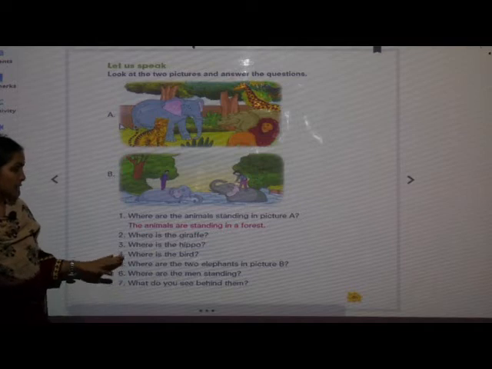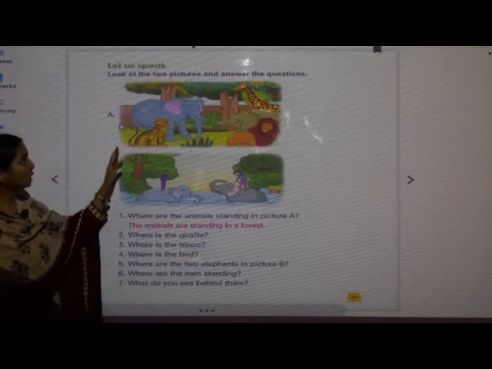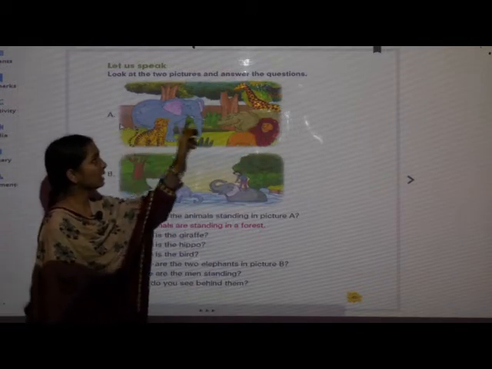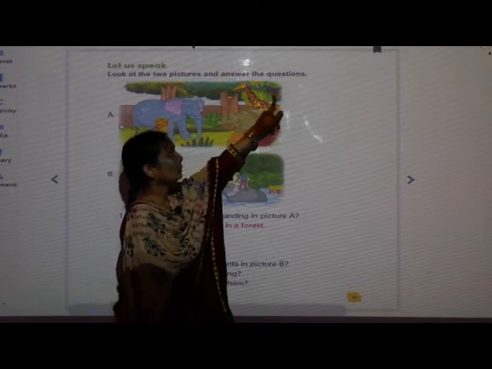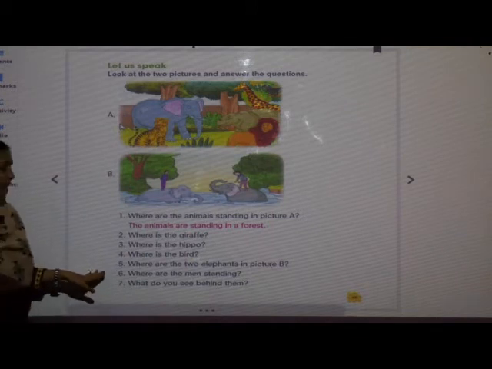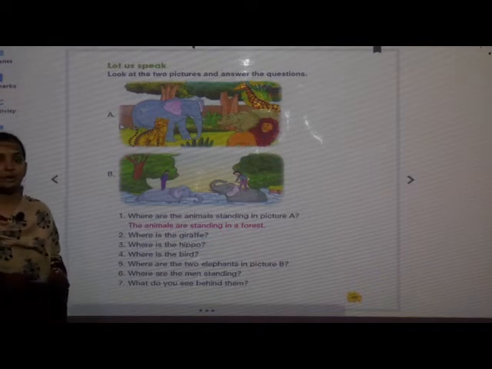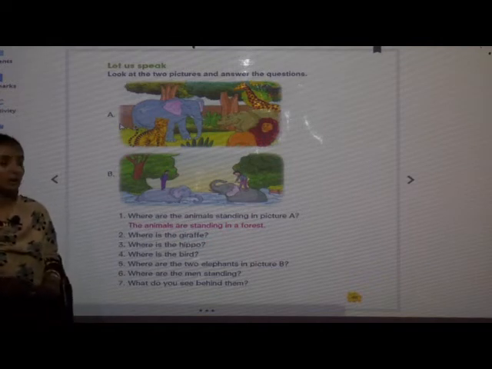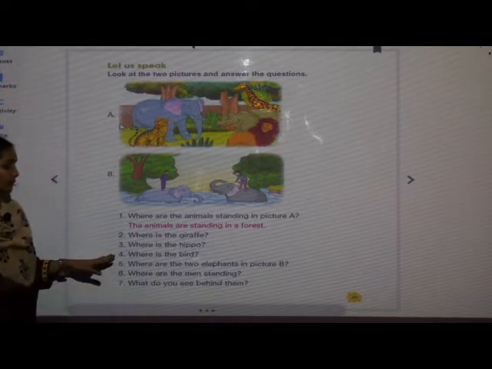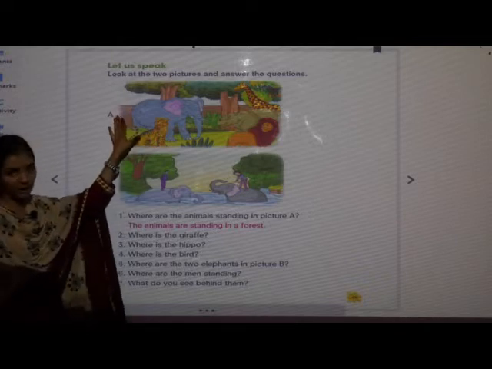Now, the next question, where is the bird? Are you able to see any bird in this picture? Yes, it is here. The bird is on the tree. Where is the bird? The bird is on the tree. Once again, listen to my sentence. The bird is on the tree, isn't it?